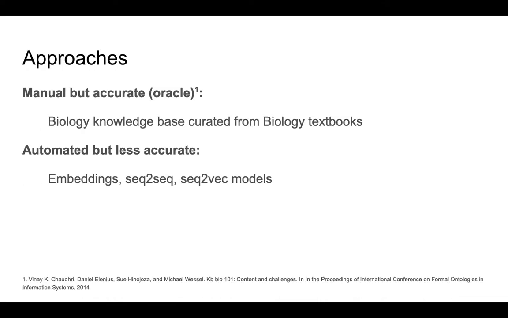And regarding the two approaches that we took in this analogy space, one is based on a knowledge base, which was the drive behind the intelligent biology textbook that I showed previously, which is highly manual but highly accurate, which we consider as our oracle. Through this knowledge base, we can extract some analogies. And the other approach is on automating this analogy generation process, but it's also less accurate. And we do this through some of the related work from before with embedding, sequence to sequence, and sequence to back models, which I will dive a little bit into later.